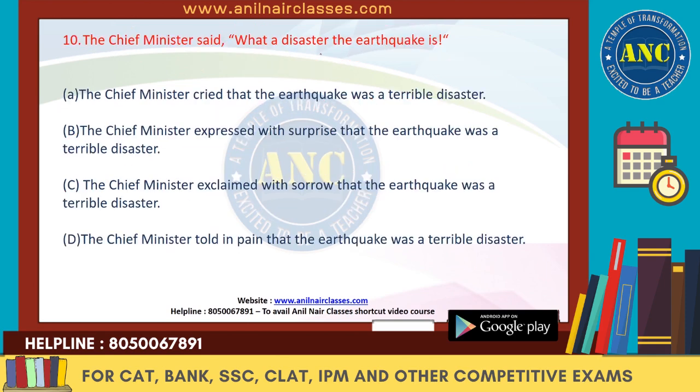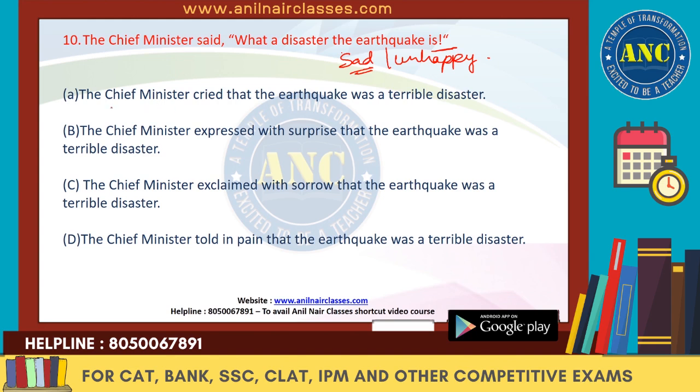Next, the Chief Minister said, what a disaster the earthquake is. It's again an exclamatory sentence. Is he happy over here or sad? His exclamation is there, so he is exclaiming, but it is not happy, he is sad. He is unhappy about it. He has to show his unhappiness.